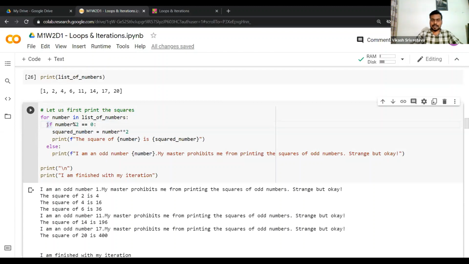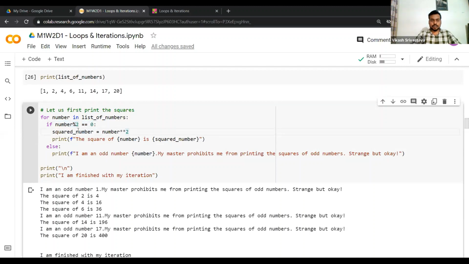I'll write an if statement: if number mod 2, as in if this number is divisible by 2, as in it yields no remainder. We use the modulo operation to find if a number is divisible by 2, and equate this to 0, right? This will return a boolean value, either true or false.